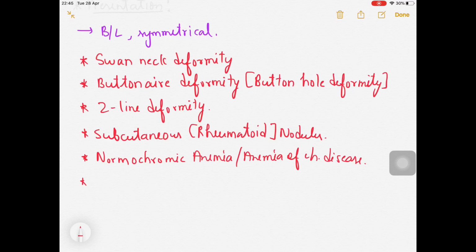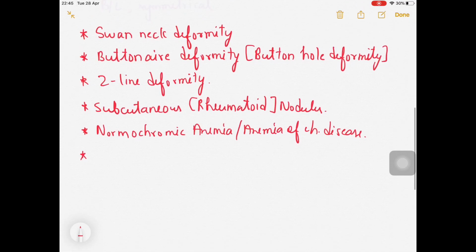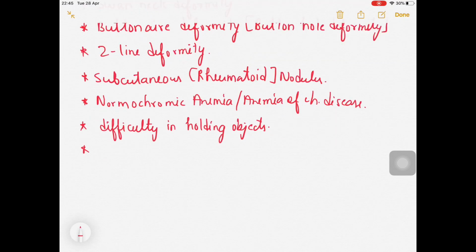These people usually have difficulty holding objects because of the stiffness in these joints. Along with that, weight loss can be seen.